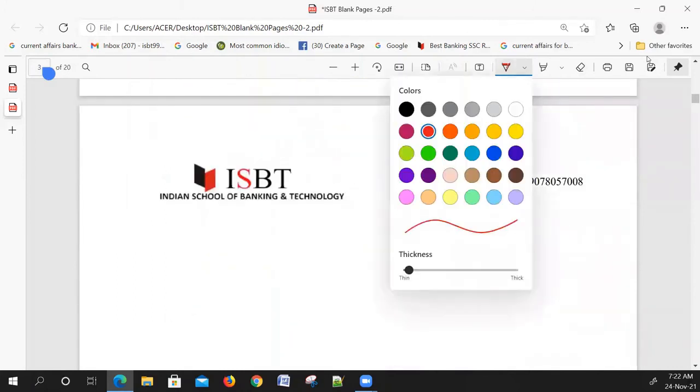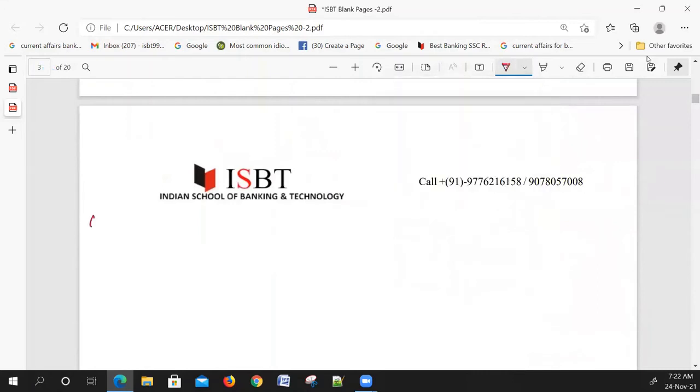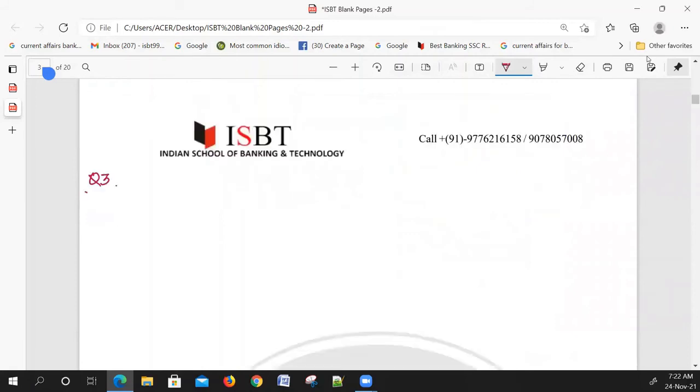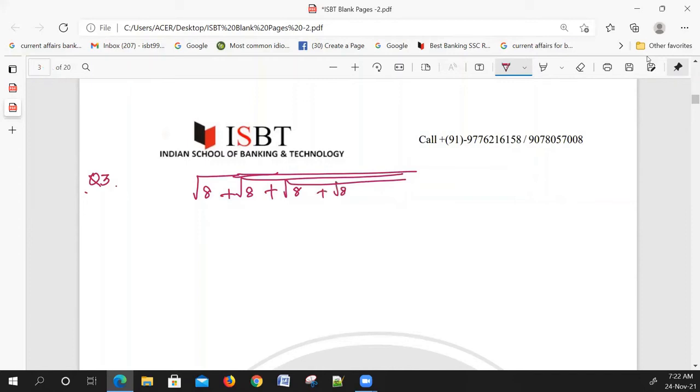Come to the third question. Suppose the value is given root 8 plus under root of 8, under root of 8, under root of 8, like this, continue up to infinity. So what is the value? What should be the value?